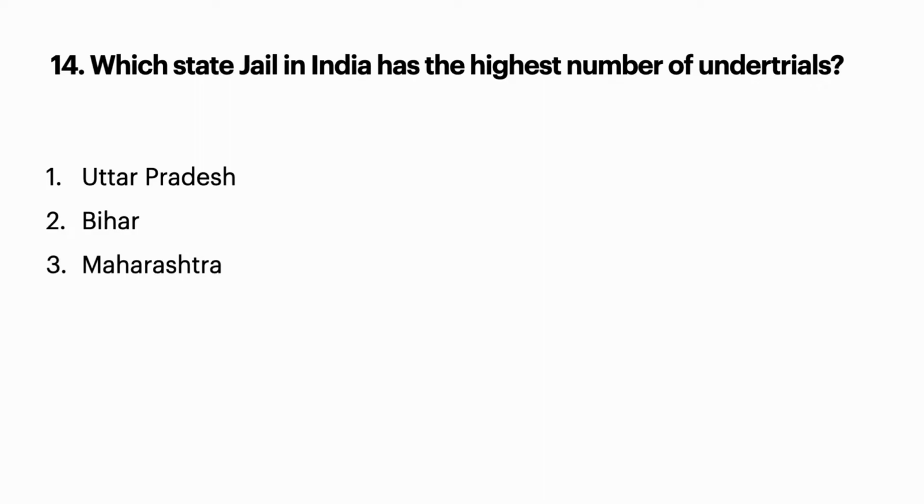That means Uttar Pradesh has the highest number of undertrials. Even non-criminals can be in jail, so there is a problem of undertrials. The first highest number of undertrials is in Uttar Pradesh, next is Bihar, and the third place is Maharashtra as per the National Crime Record Bureau report.